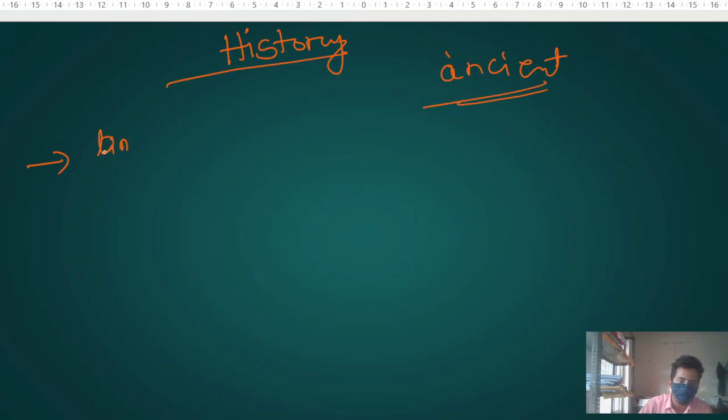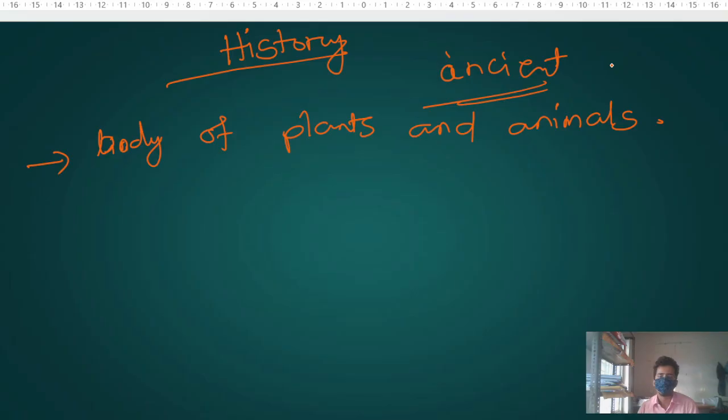So you can write here: in ancient times, organic compounds were present only in the bodies of plants and animals. The scientists collected organic compounds from living organisms, but it was too difficult.